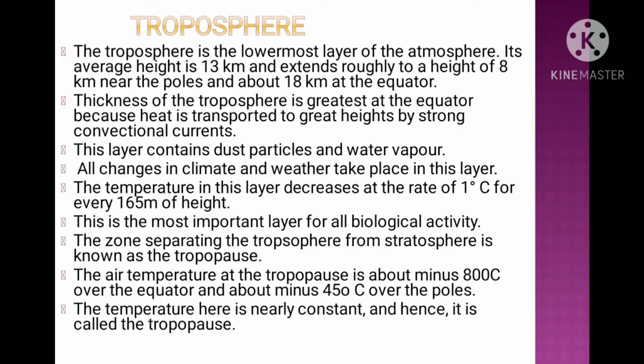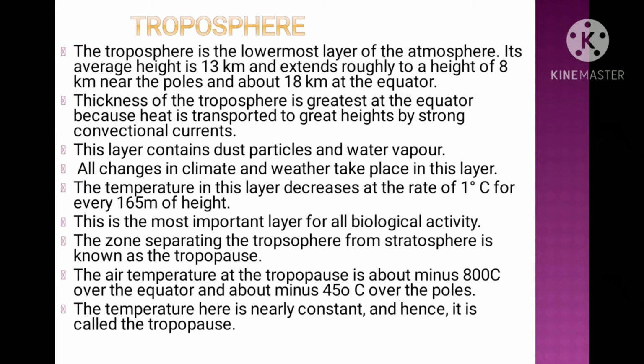All the changes in terms of climate and weather take place in this layer. The temperature in this layer decreases at the rate of 1 degree Celsius for every 165 meters of height. This is the most important layer for all the biological activities.